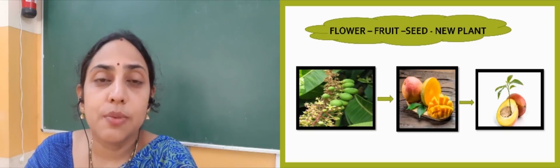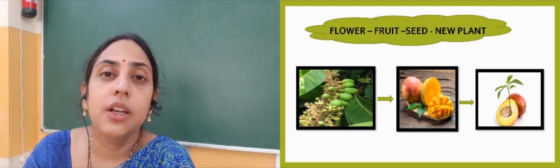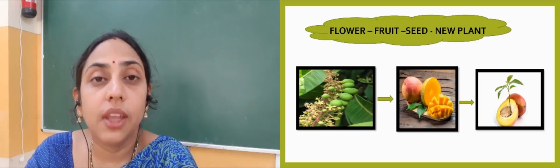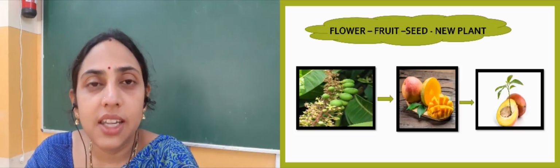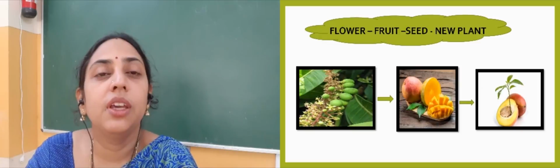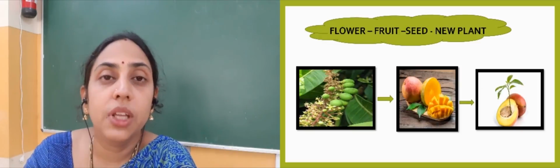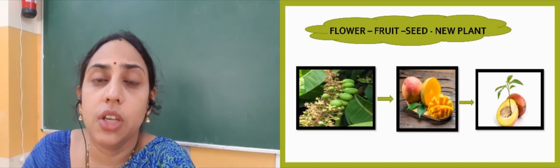The process by which the seed changes into the young plant is called germination. But for that, the seed should get all the favorable conditions. Enough air should be there, enough water or moisture should be there, warmth should be there, right? So that is all about germination.